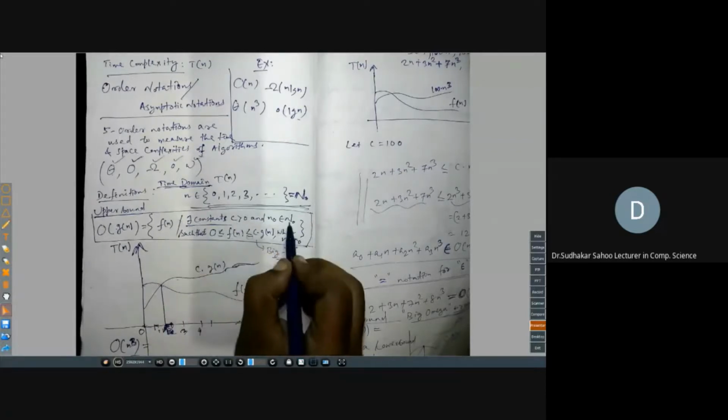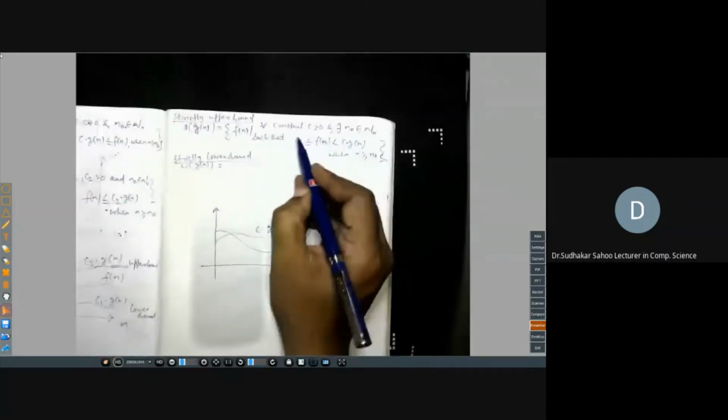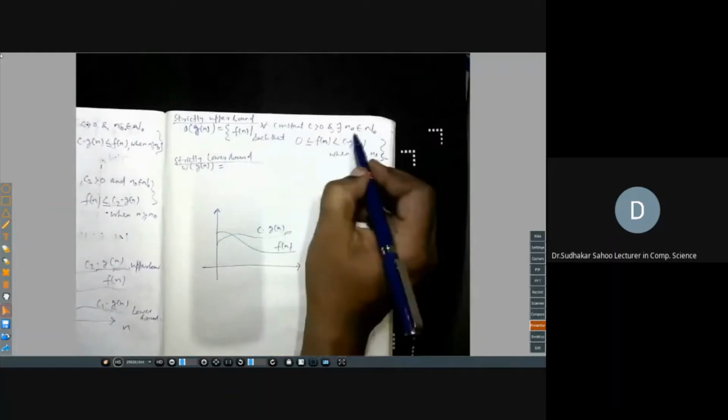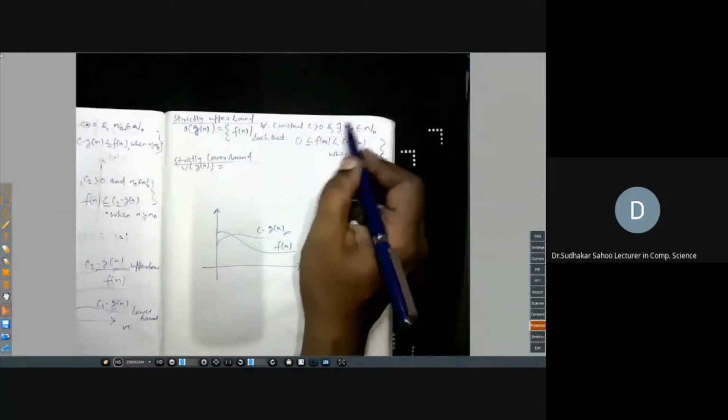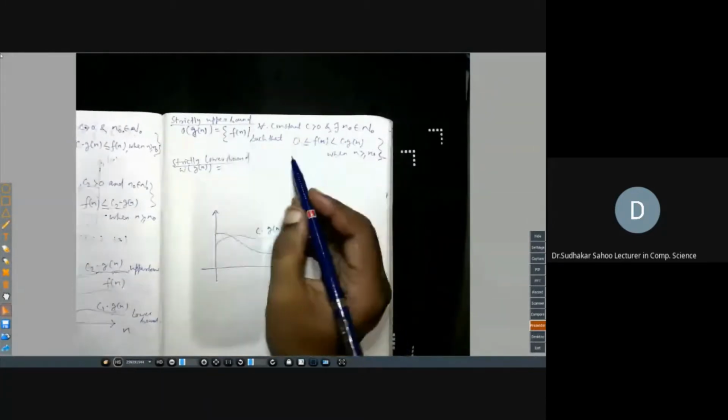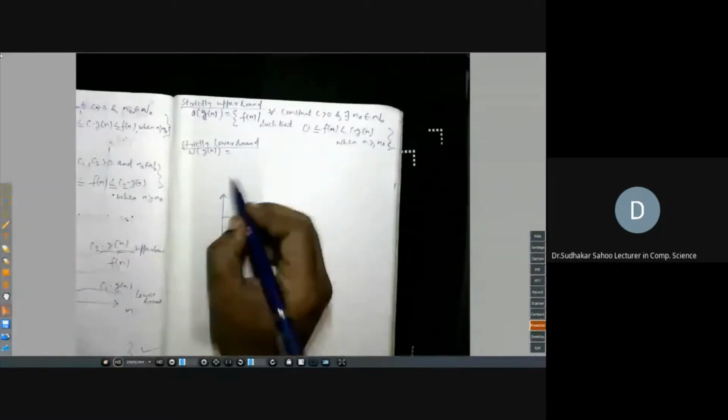So in big O both C and n0 are chosen, but in this case it is for every constant C, and you have to select an n0. So this is the strictly upper bound. I think with these hints you can define this one. Can you tell the definition of omega?